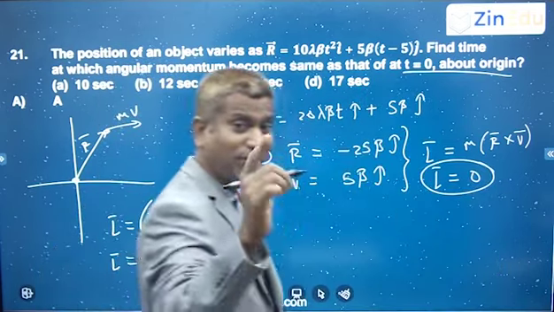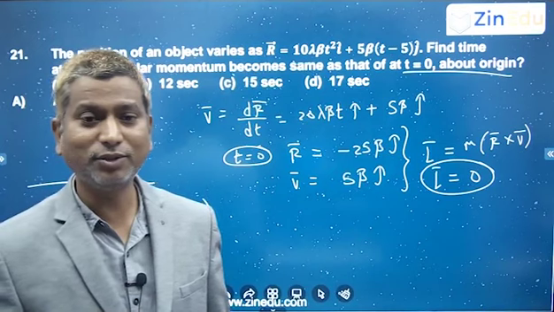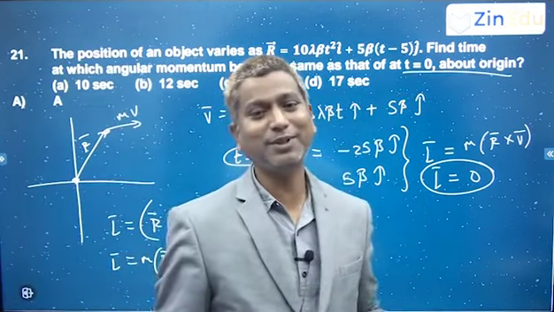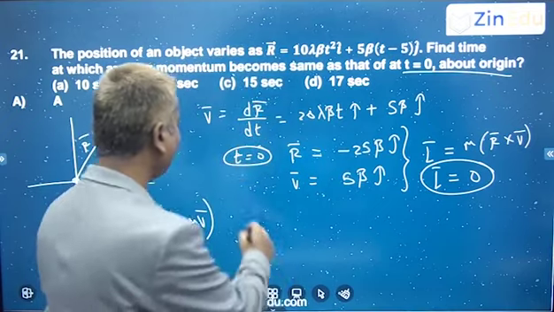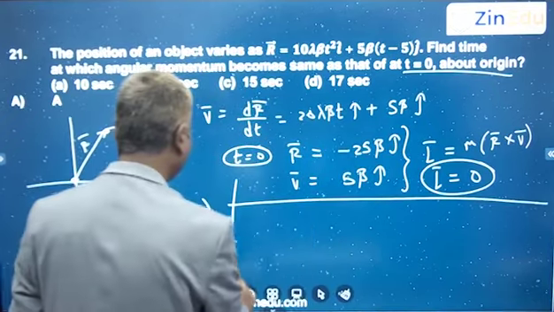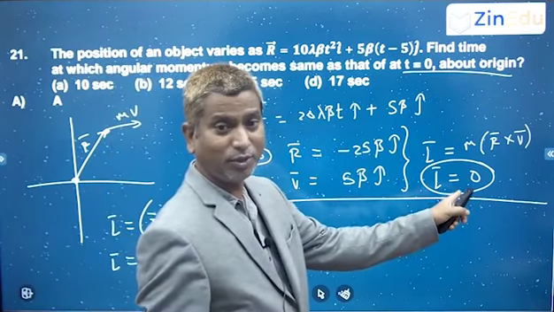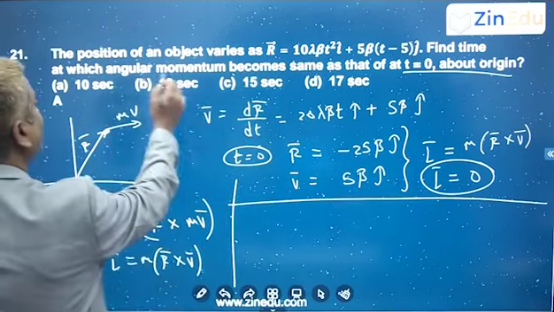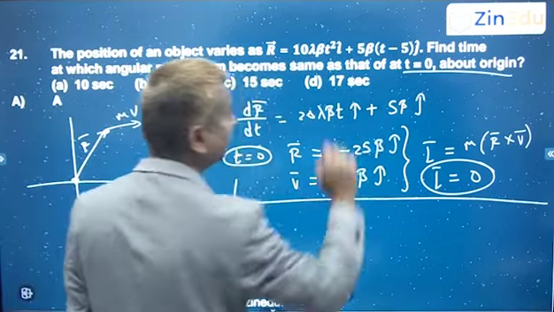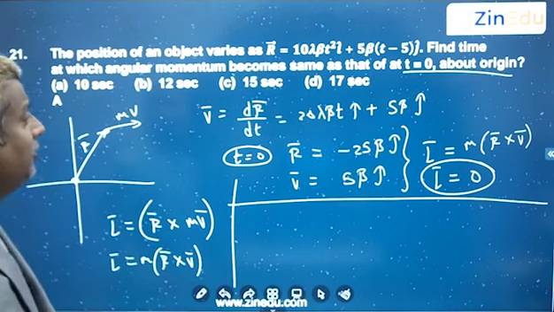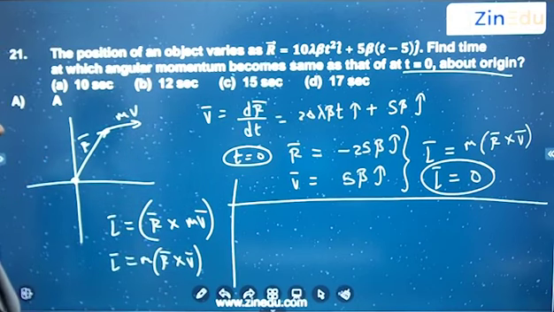So at t is equal to 0, the angular momentum is 0. Again at what time will the angular momentum become 0? Because at t is equal to 0 the initial angular momentum is 0, after how much time does the angular momentum become the same as at t is equal to 0, meaning it has to become 0 again. That we have to check.